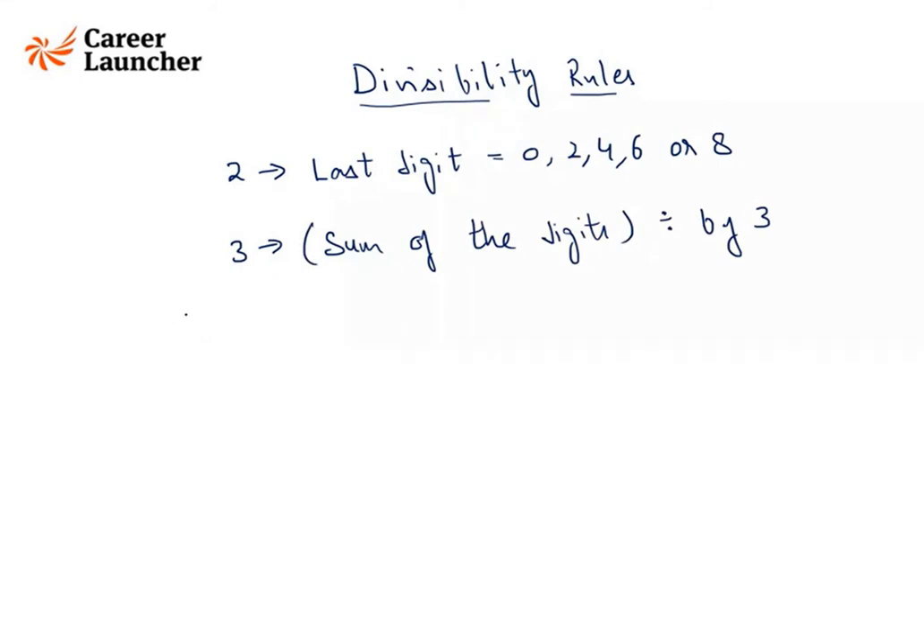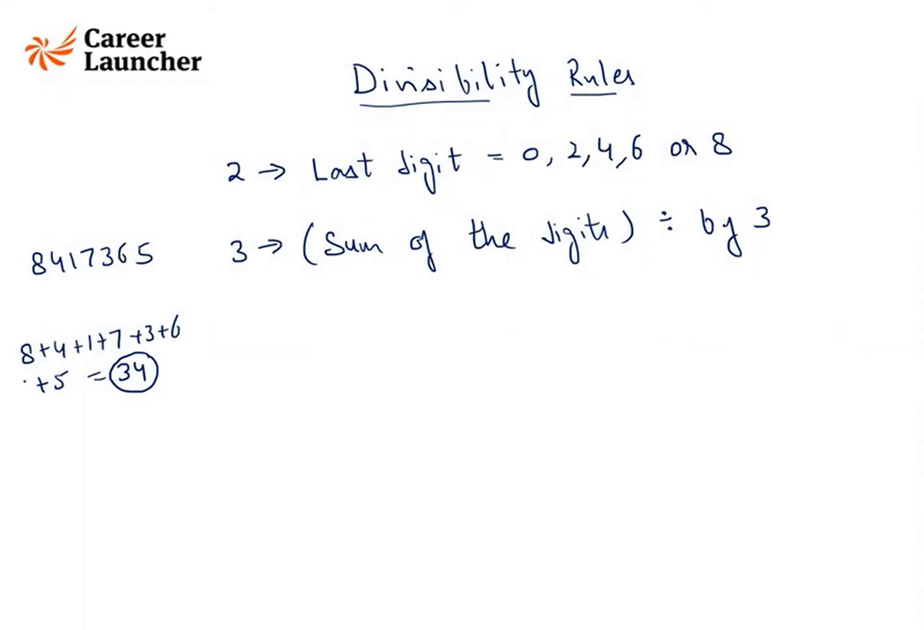Okay. So for example, if we have a number like this, 8, 4, 1, 7, 3, 6, 5. So if I add the digits, that is 8 plus 4 plus 1 plus 7 plus 3 plus 6 plus 5. So what do we get? This is 34. Since 34 is not divisible by 3, that means this entire number is not divisible by 3.